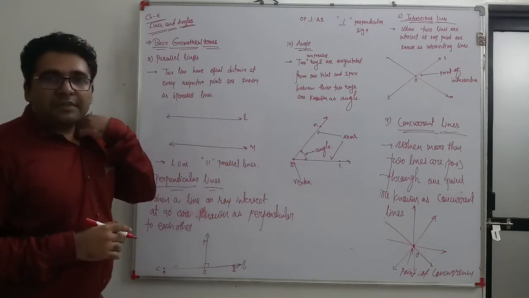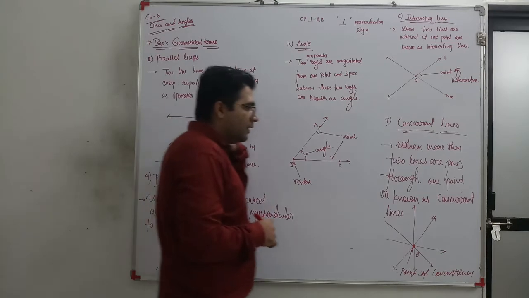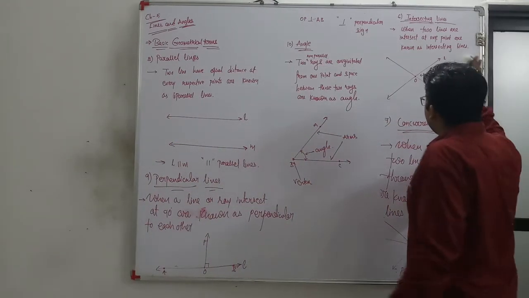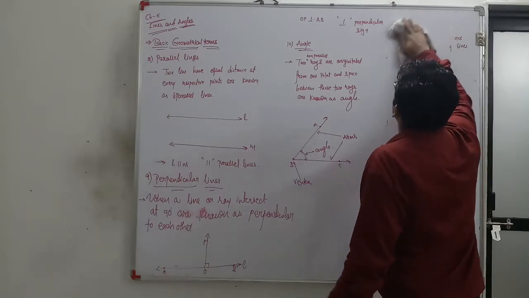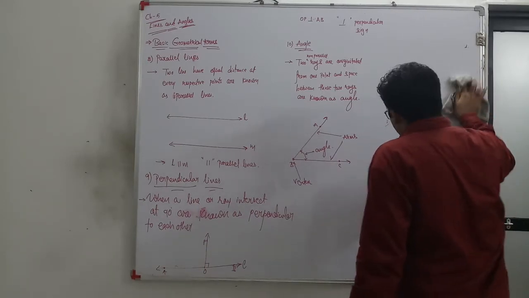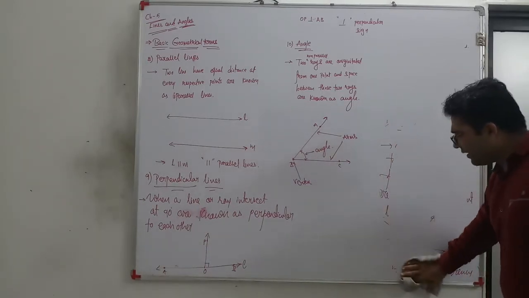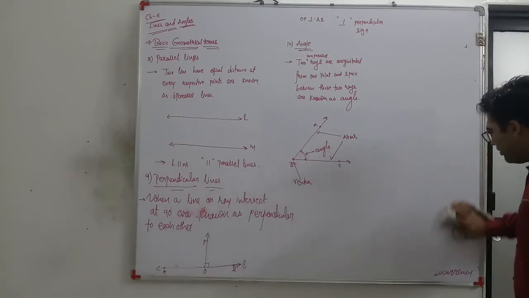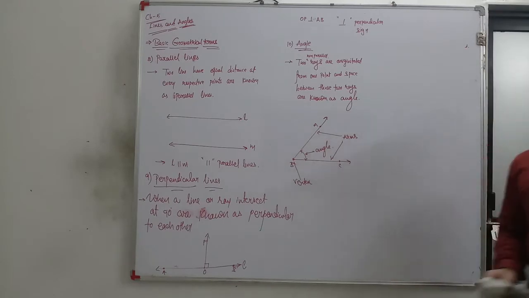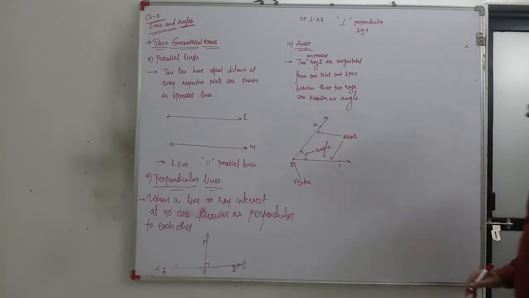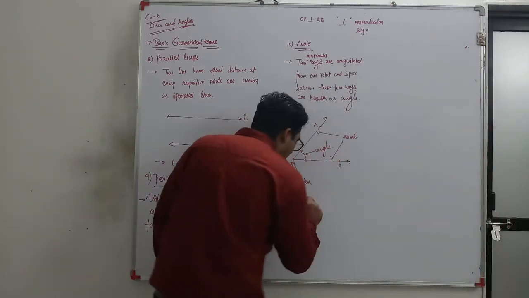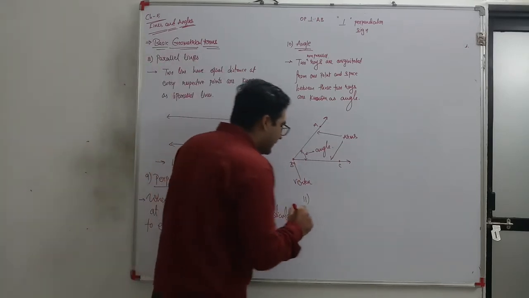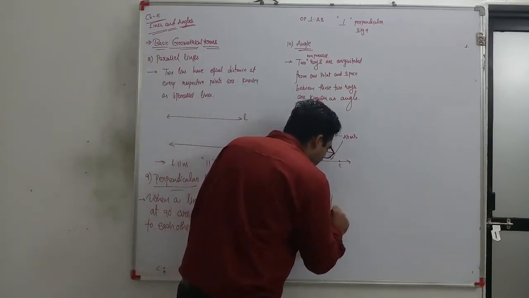Now, let me see some of the types of angle one by one. The basic types you know very well: what is a right angle, what is an acute angle, what is an obtuse angle. So I don't need to explain it. The first is topic number 11, but it is a part of the angle: complementary angles.